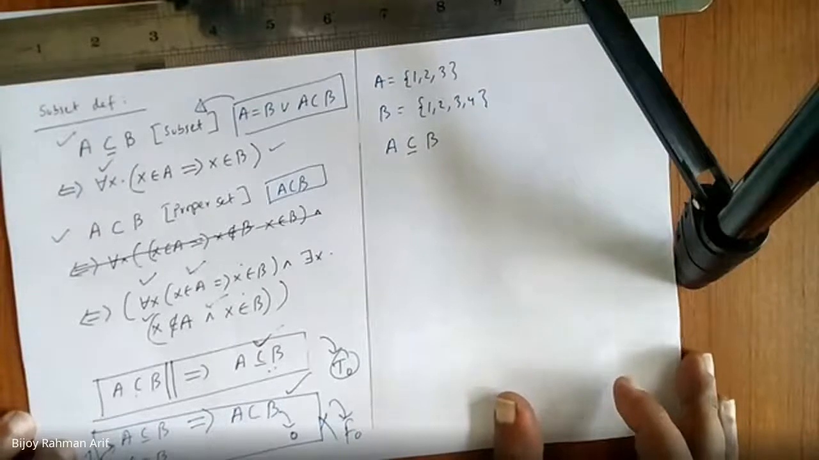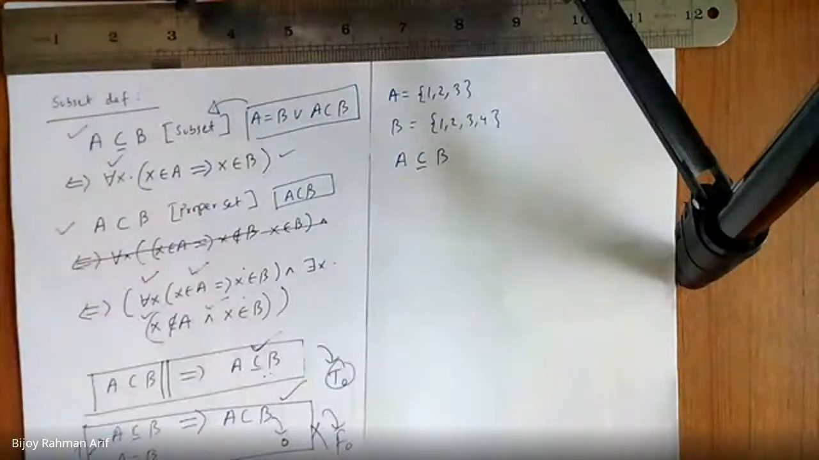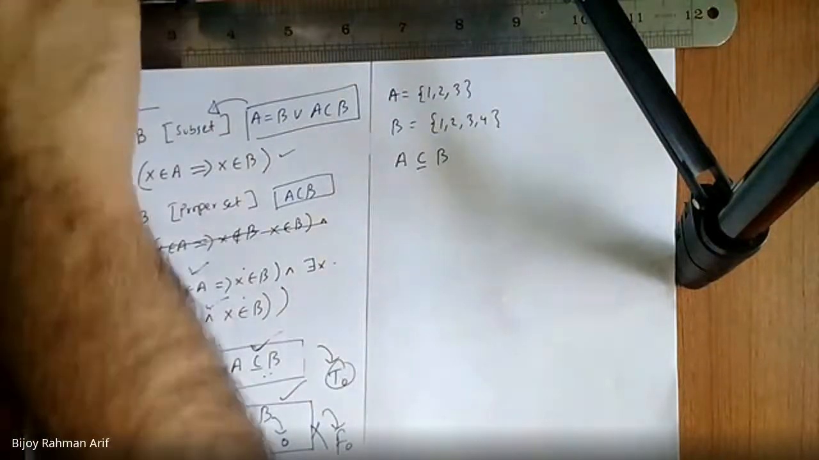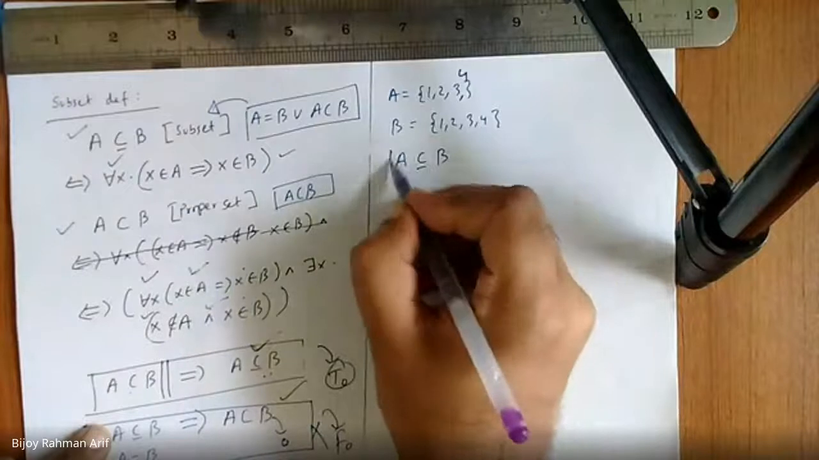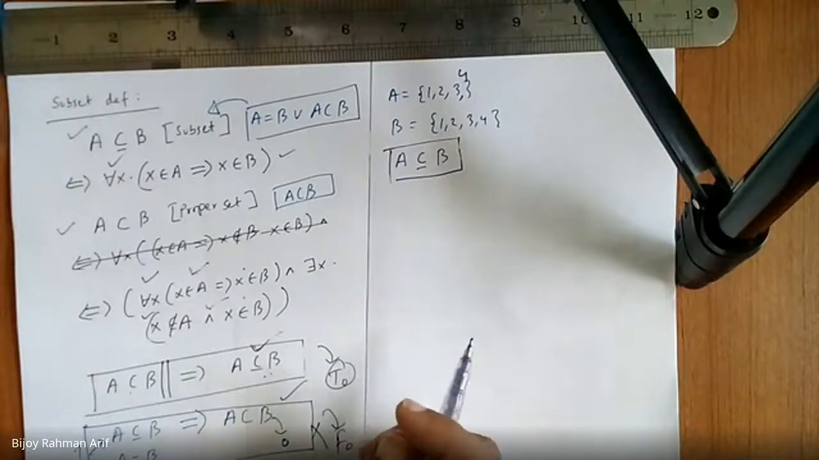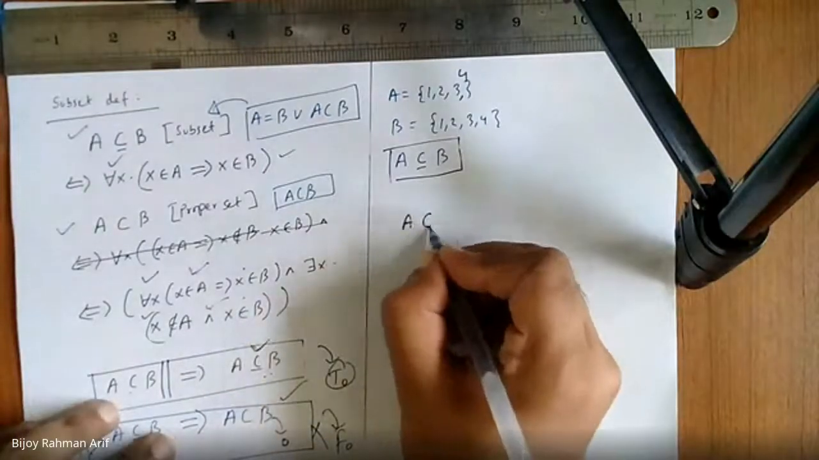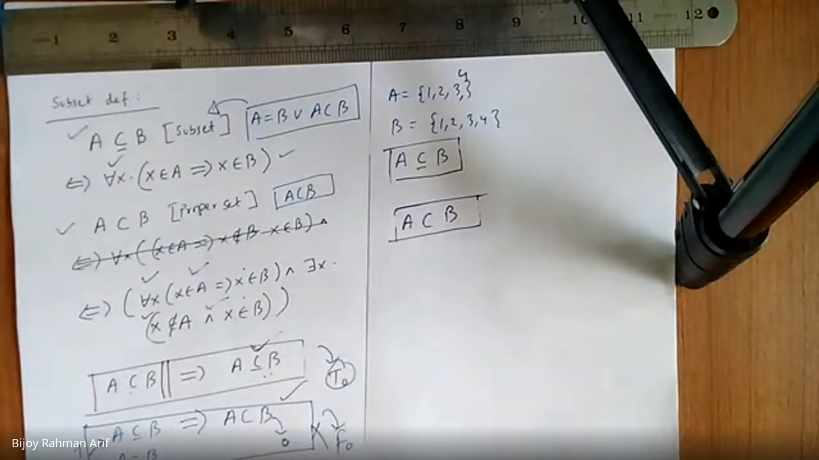Yes, sir. Now he says, sir, somehow if A also has the element 4, still A is a subset or equal to B. Am I right? Yes, sir. So when are you going to write A is a proper subset of B? It is his question. Exactly.